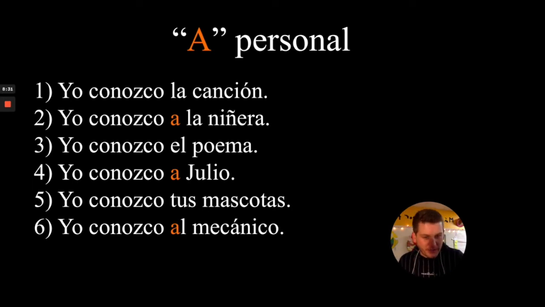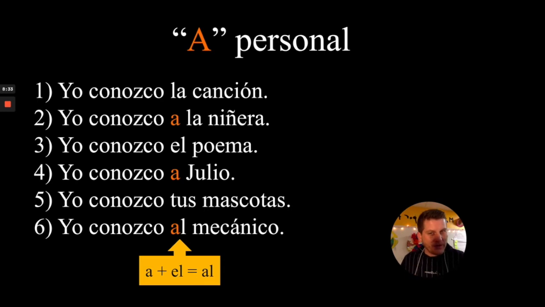Oh, and take a little side note here. Al is just a combination. It's our second example that we've seen through our past videos. This is the second contraction that is mandatory. Before, when de and el were side by side, they would bloop into del. Well, here we have a and el. When they're side by side, they bloop into al.